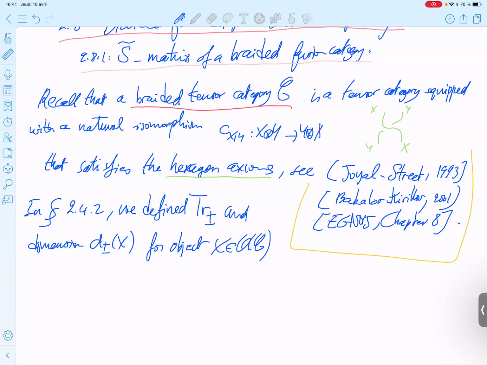Okay, so remember that we said what happens if you replace the spherical structure, or the pivotal structure, or any isomorphism in fact, by composing with a tensor automorphism. Remember we said the following.